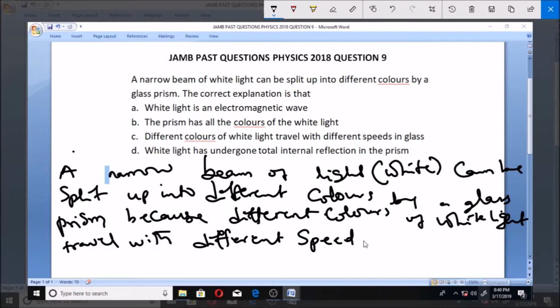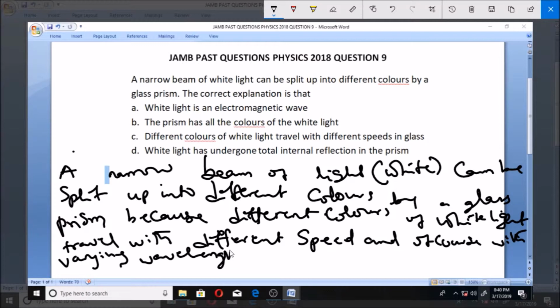So whenever you pass them through a glass prism, you will see that they actually move at different speeds, and you will be able to know that there are actually different colors. And of course, whenever something is moving with different speed, you can say it has varying, that is also different, wavelengths.